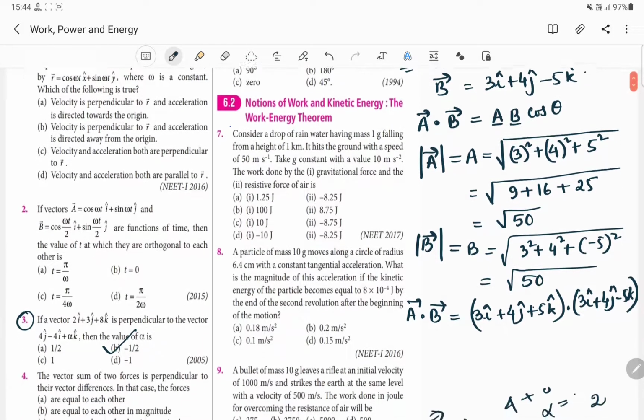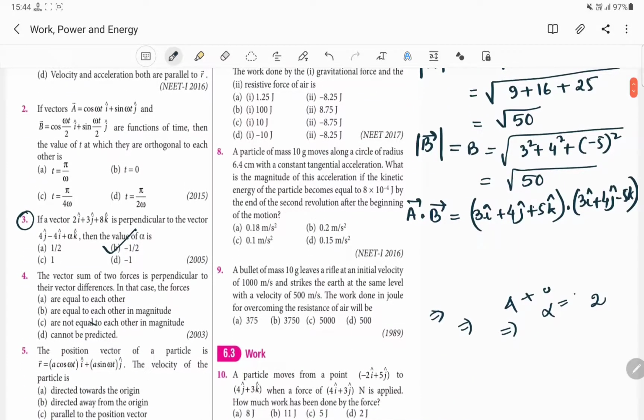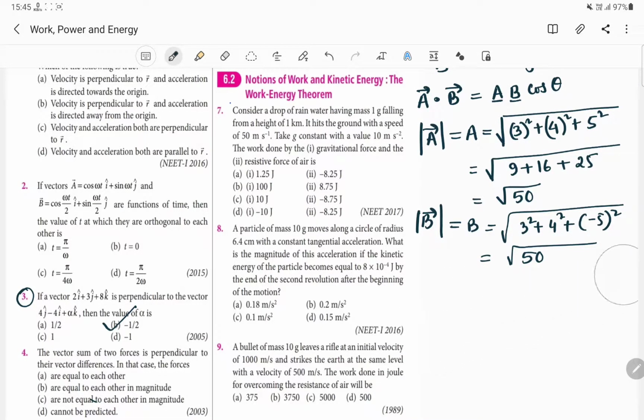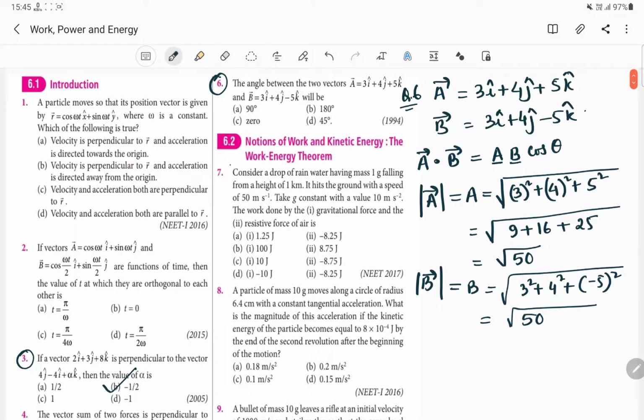Okay, and here this will be equal to I cap multiplied with I cap, so it will be 9. 3 will be multiplied with 3, 4 will be multiplied with 4. And this will be equal to how much? 4 into 4, it will be 16 minus, why do we take it as minus? Sorry, this is not required, because it is already